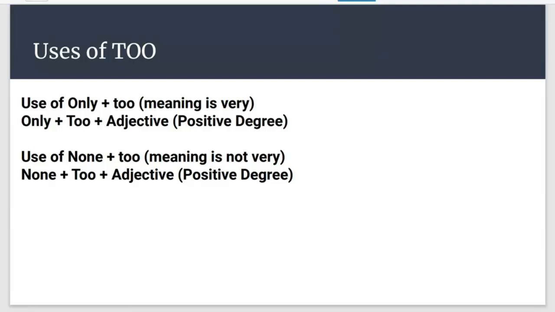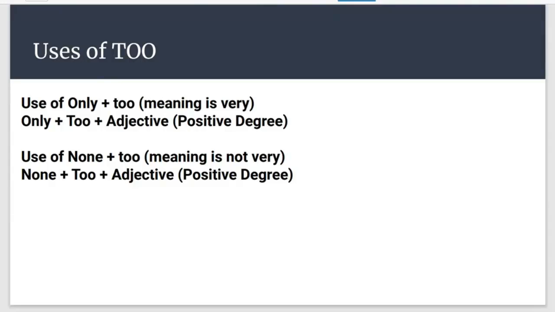Definitely before noun. We use enough with which types of noun? Uncountable noun and plural countable noun. Very good. So too plus adjective positive degree makes pair with what? Makes pair with to plus V1.